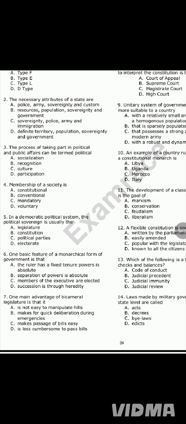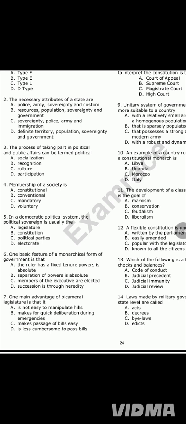Now, the reason why we have a second chamber is actually because of equality. But in the question here now, there is no equality in the options. So the most correct answer to number 7 is it is not easy to manipulate bills. And what is a bill? A proposed law.